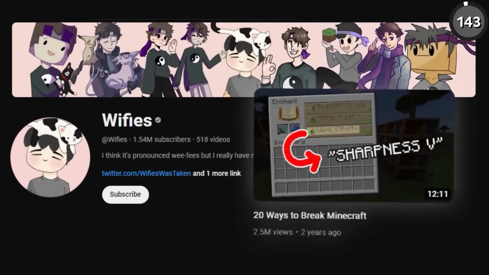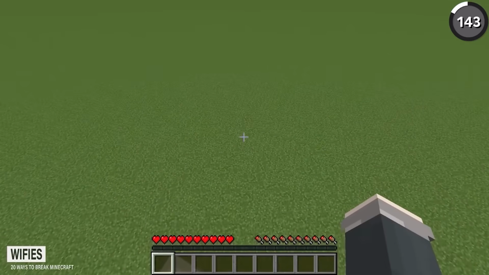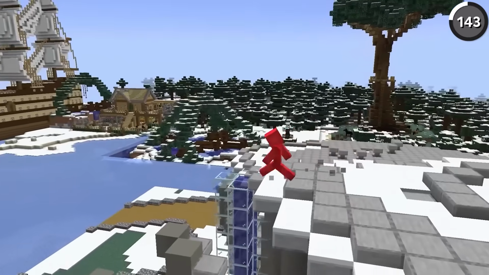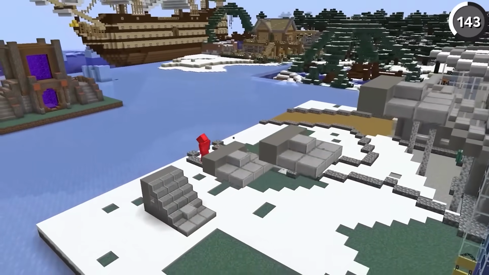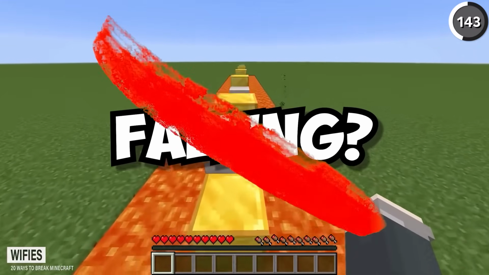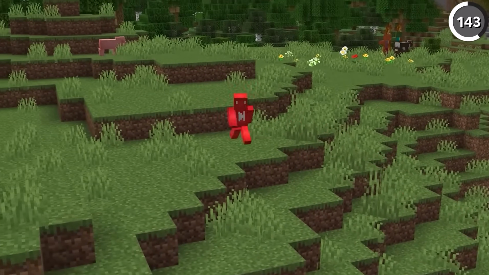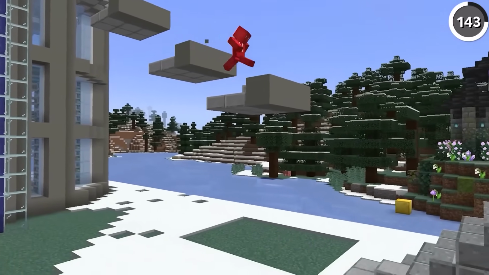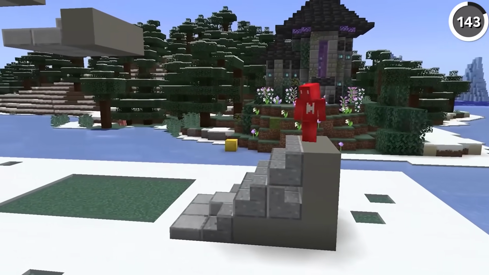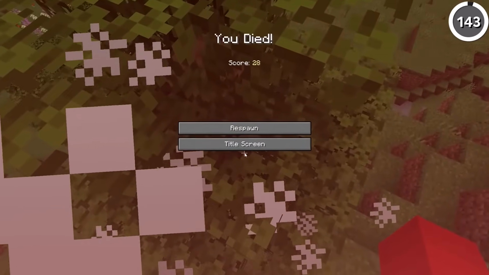As Weefies demonstrates in this video, if you were to place blocks at the exact right height while you're falling, then you can actually trick the game into not registering any fall damage when you land. The reason that this happens is that the game thinks that we're stepping onto the blocks instead of just falling onto them. And you wouldn't take fall damage if you were just stepping onto any regular block down here in the overworld, so nothing happens. But before you get excited to try and learn this skill, I will warn, it doesn't work in newer versions. I have a feeling if you tried it, it'd be a rude awakening even if you could get the timing down.